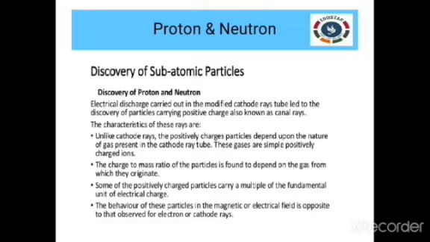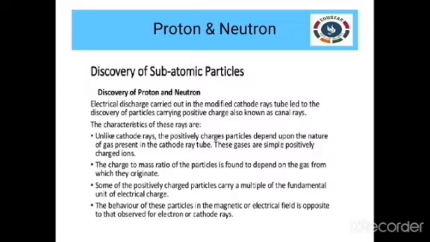Now we are going to see the discovery of the proton and neutron. The proton was also discovered in the cathode ray tube, but this was a somewhat modified or upgraded version of the old cathode ray tube. There they were able to identify a ray travelling from anode to cathode. Since it travels from anode to cathode, they called it canal rays.